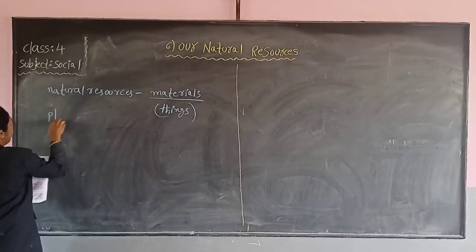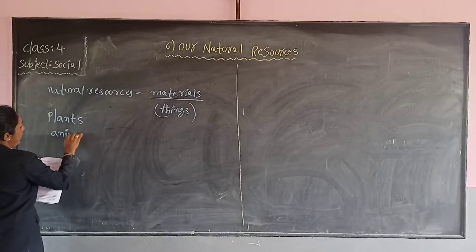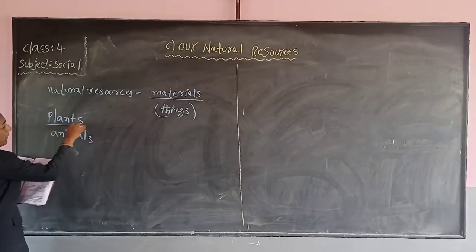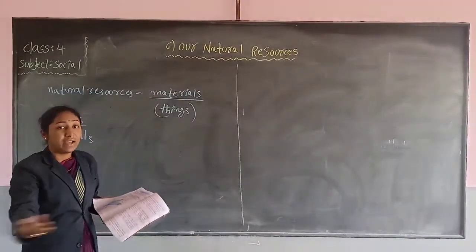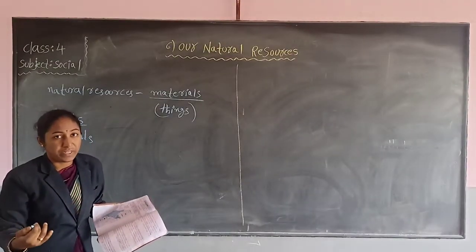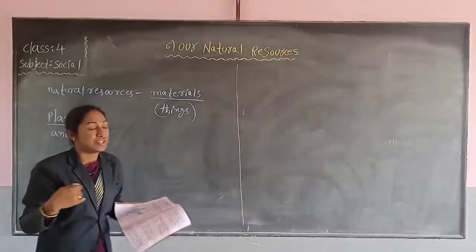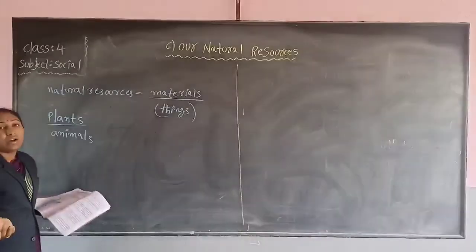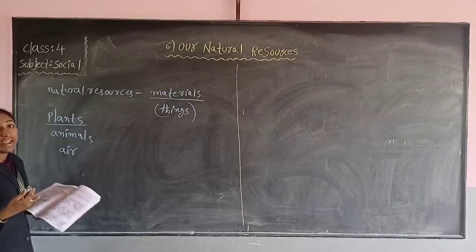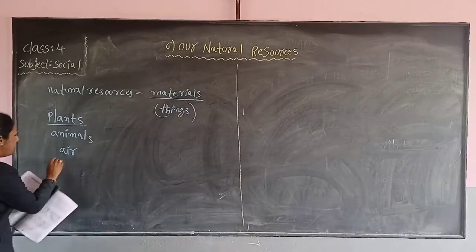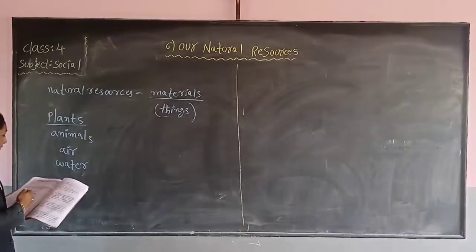Plants. First one is plants, animals. Yes or no, children? First of all, plants. Daily we are seeing plants in our surroundings. These plants are available in nature, and animals also are in nature. Next, air. How do we get air? From nature only. Next, water. Water also we are getting from nature.